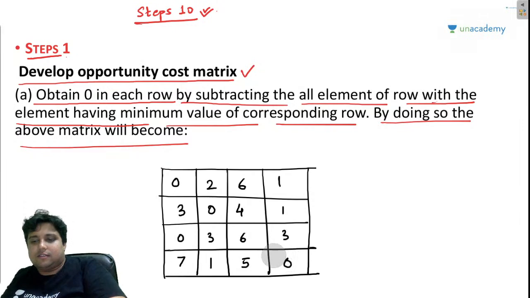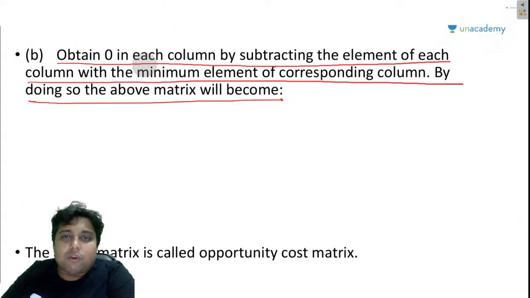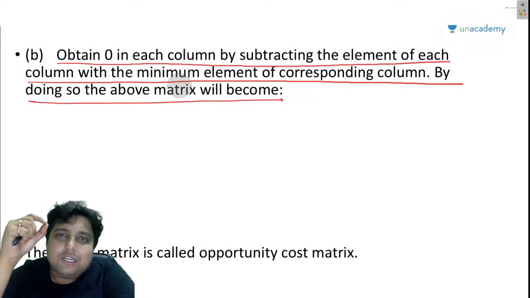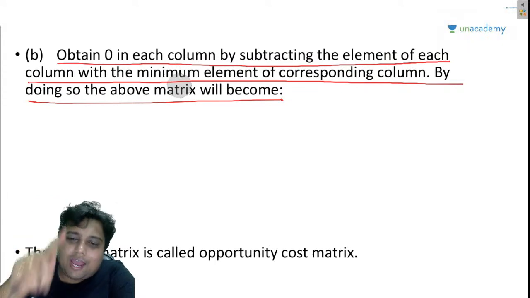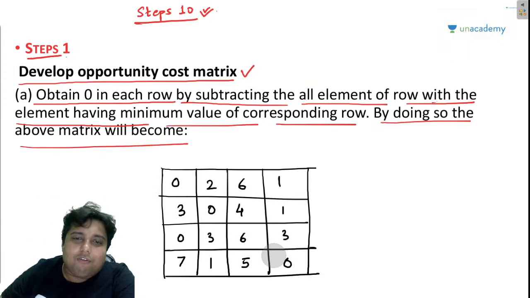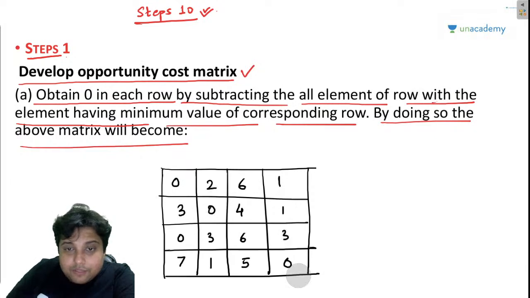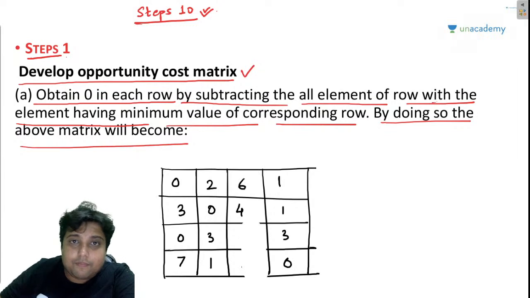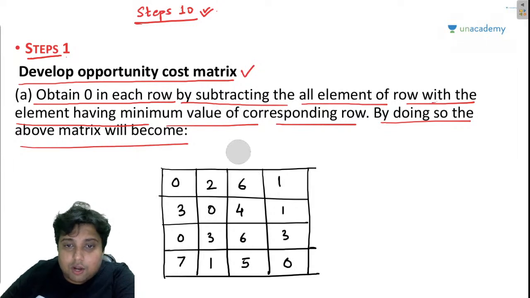Okay? Now it says to obtain 0 in each column, right? So basically, as I said earlier, we will have to obtain a 0 in each row and in each column. I have obtained 0 in all the rows, like 0 is here, 0 is here, 0 is here. Now they are talking about columns, that every column should also have one 0. So this column has enough zeros, 1 was required, 2 are here. This column also has 0. Okay? This column also has 0, but this middle column, this third column, my friends, it does not have 0.